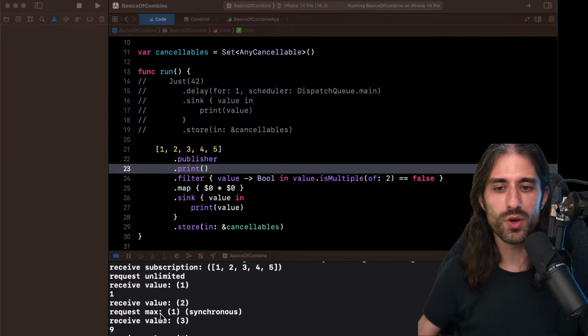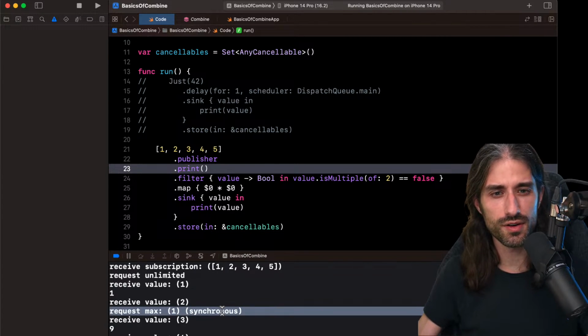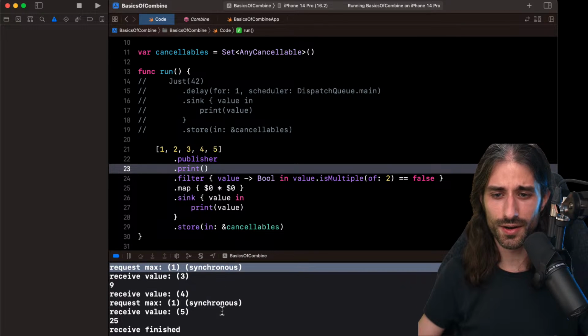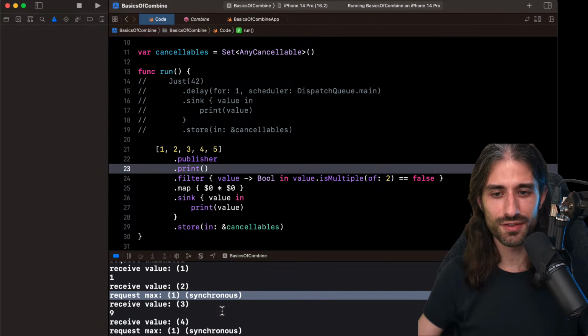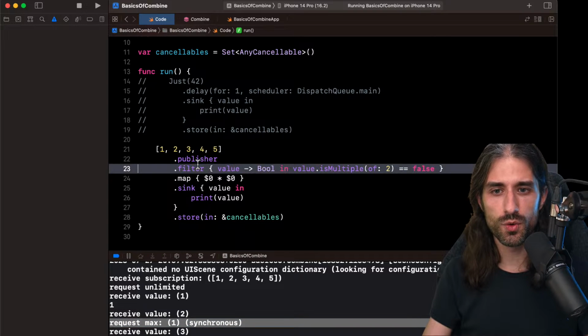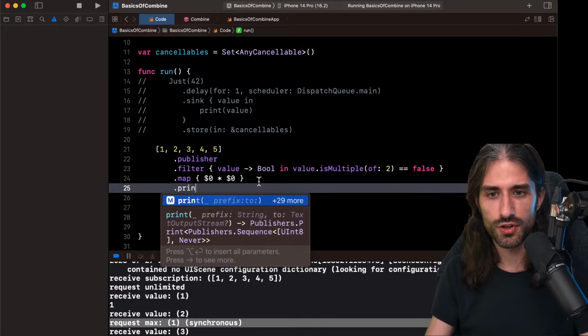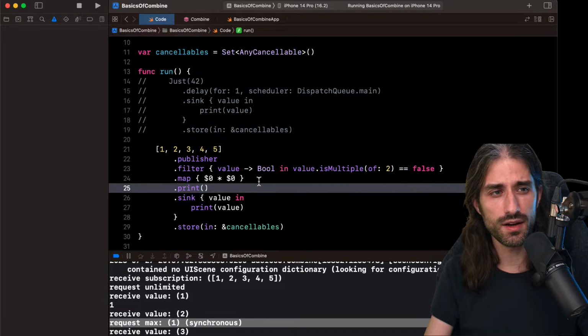And you can see that we also have the request max because it says how many values did filter request for, but you can ignore that. You can see it as low level stuff leaking a bit. So print is very useful because if you want to debug, most of the time you might want to add a sink to or to change the existing sink. You can just put a print anywhere in your code, and it should help you a lot.